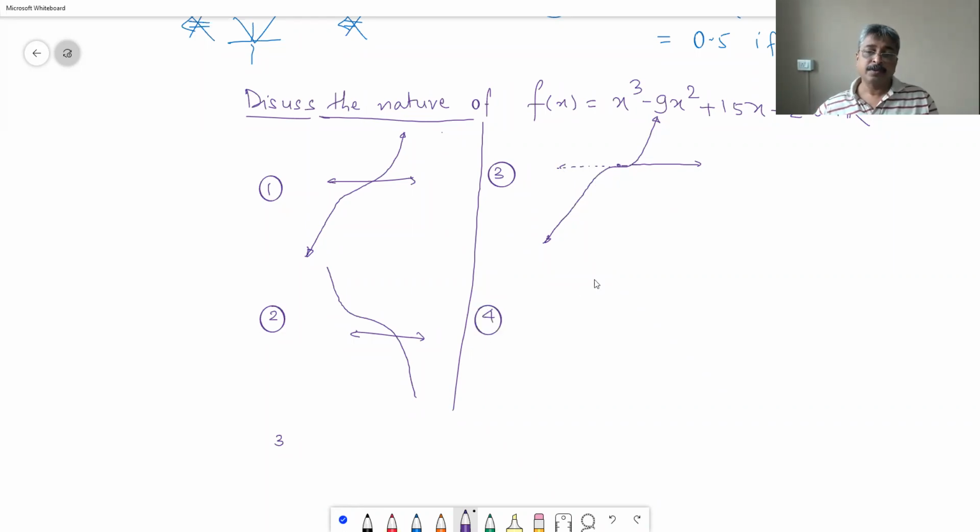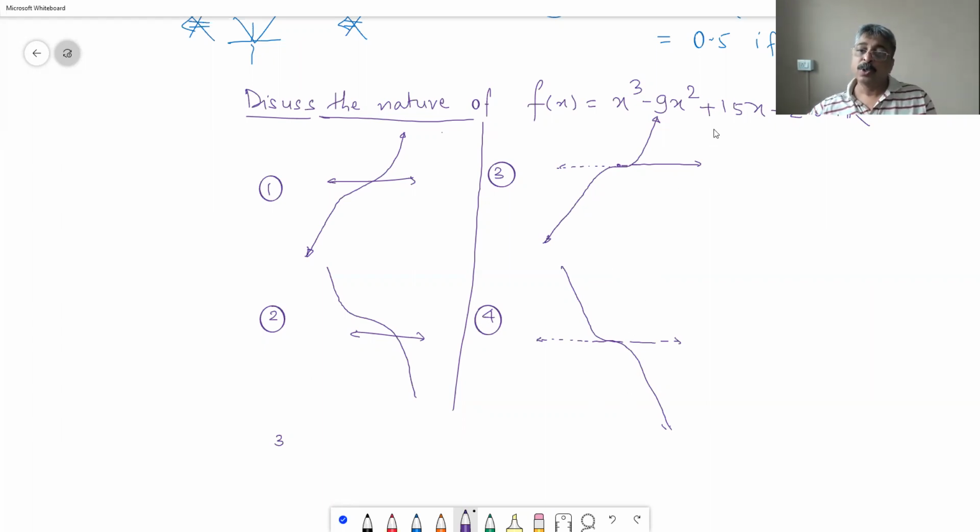4, it comes down, becomes horizontal a little bit, and then goes down. Let me have the x-axis here only. Now see, I'm not doing the variations of the x-axis because the x-axis can be up or down.